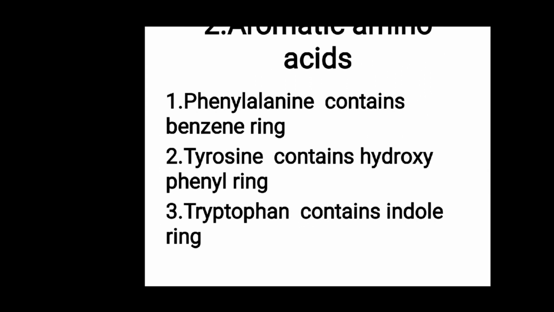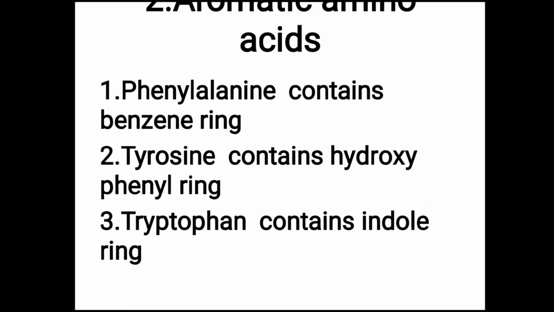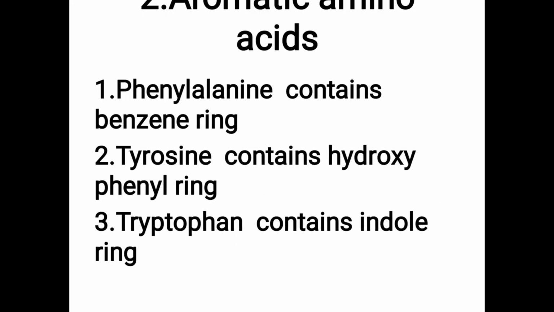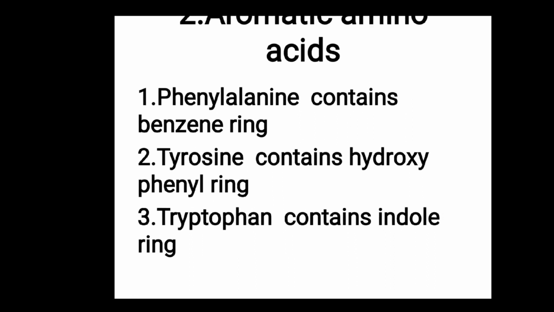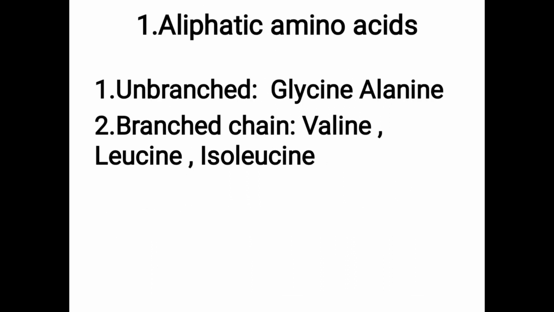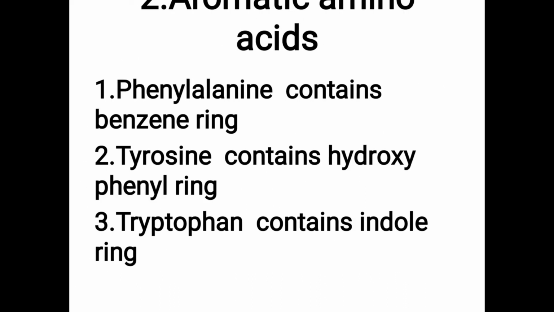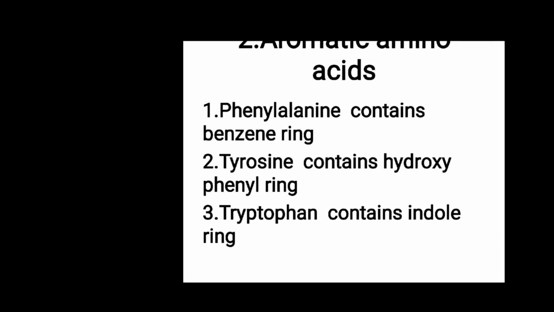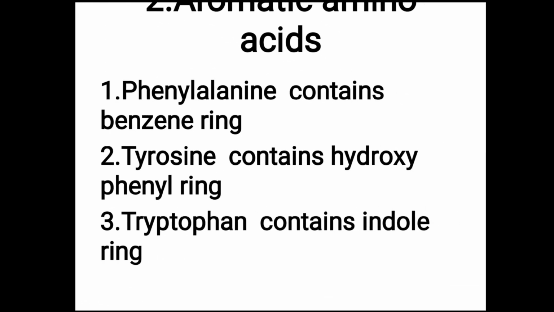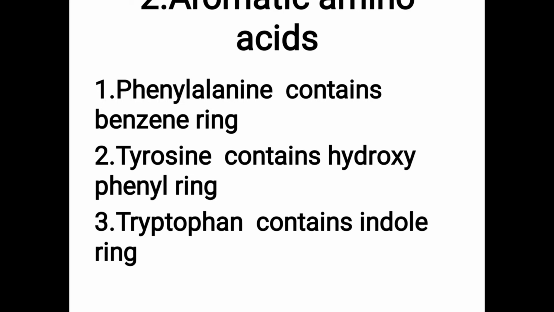Second is aromatic amino acid. Aromatic means it contains a benzene ring.